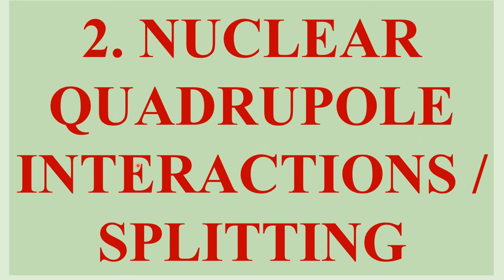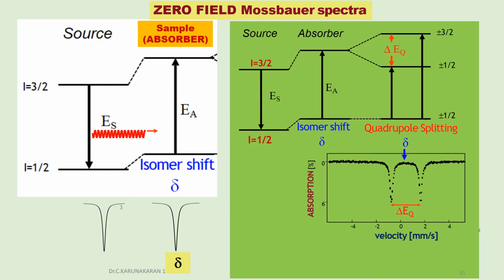In the isomer shift you have only one line, whereas due to quadrupole splitting the spectrum splits into two lines. We'll see this. This is the energy level splitting diagram for the source, and this is the nuclear energy level splitting diagram for the sample.